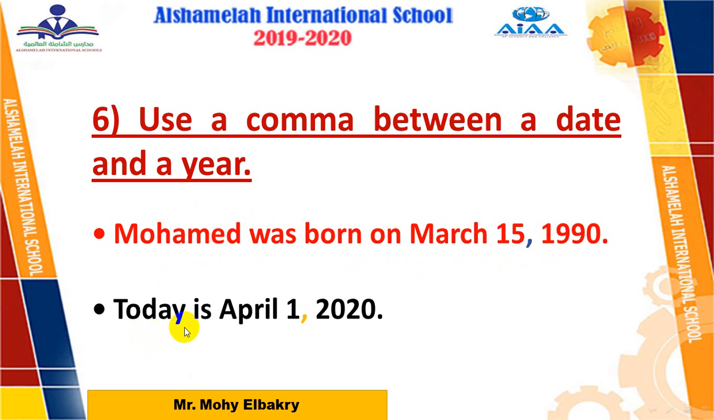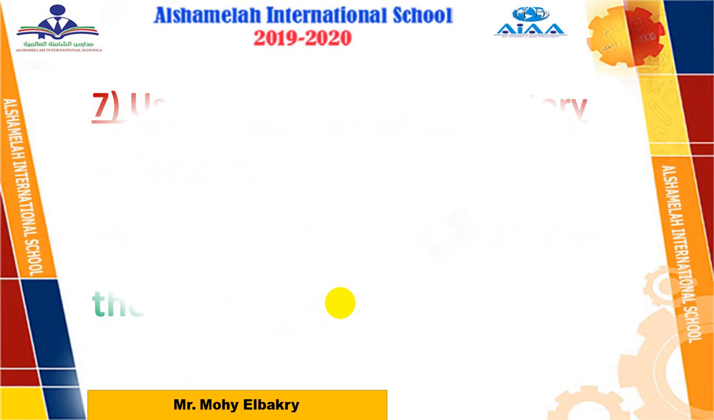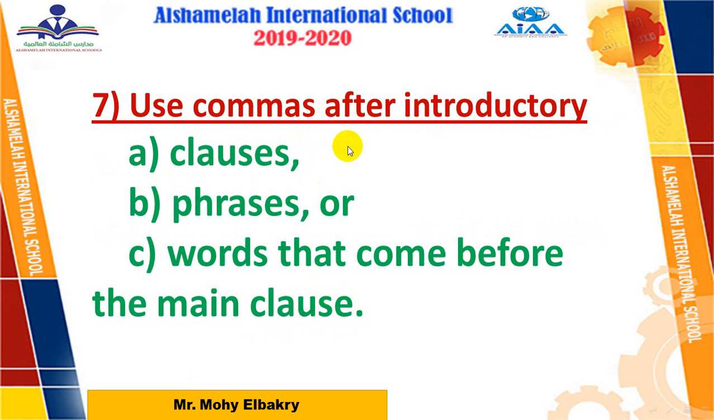Number 2, today is the 1st of April, 2020. So here April is the month, 1 is the day, and then comma, and then the year 2020. Okay, easy. Number 7: use commas after introductory clauses or introductory phrases or introductory words that come before the main clause.